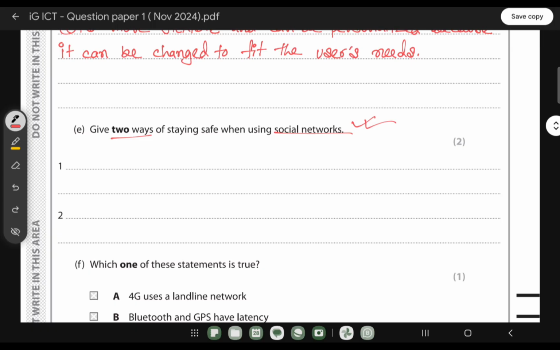Otherwise, if someone creates a fake account using your name, during that time they have a feature which is report fake account. So we can write report fake account, and then we can also set our profile to private, right? So that it will be harder for the people who are not in our friend list to see our daily activities or the pictures and everything.